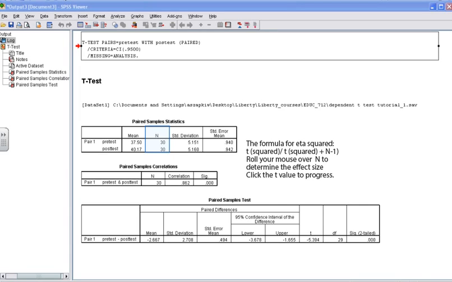and determine the effect size. I challenge you, considering the guidelines presented by Cohen, remember 0.01 is small, 0.06 is moderate, and 0.14 is large, what's our actual effect size? Is it small, moderate, or large? When you're finished, click the t column to progress in this tutorial.